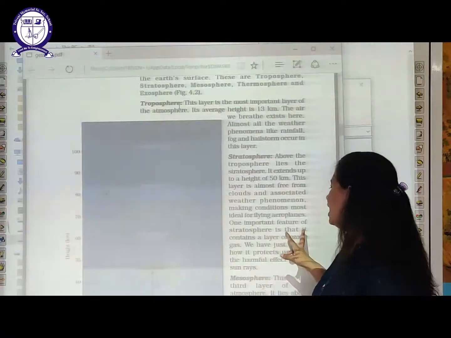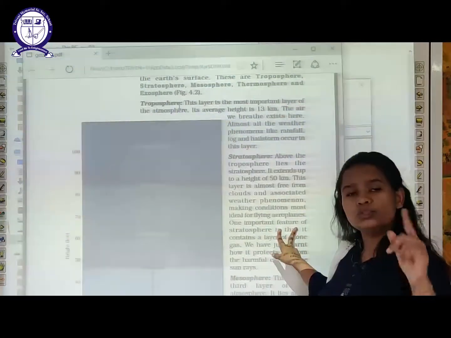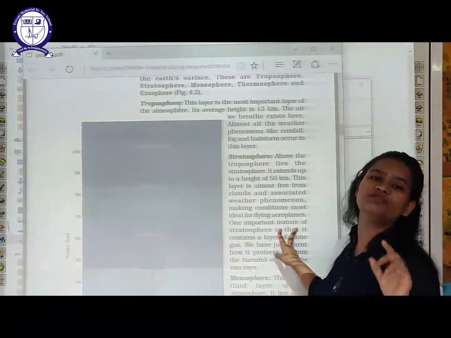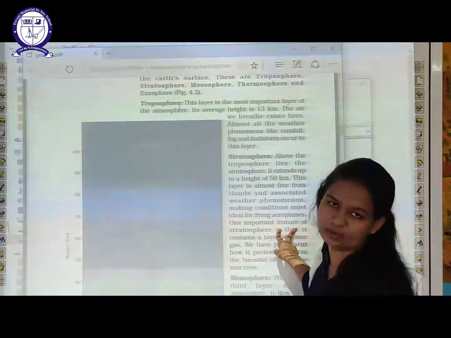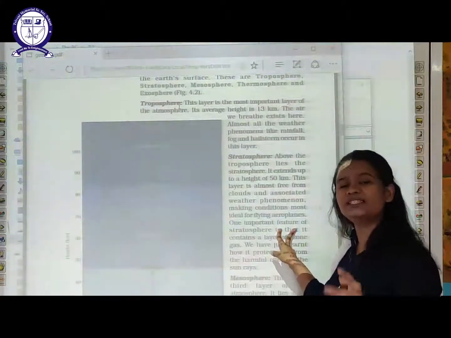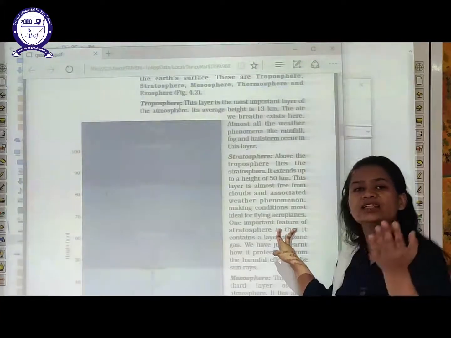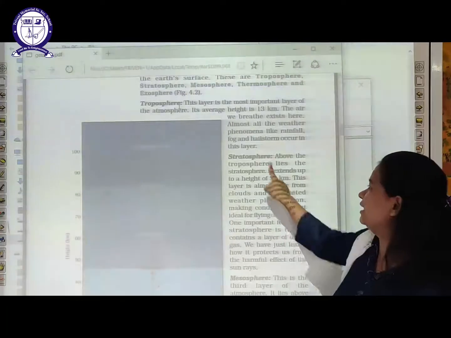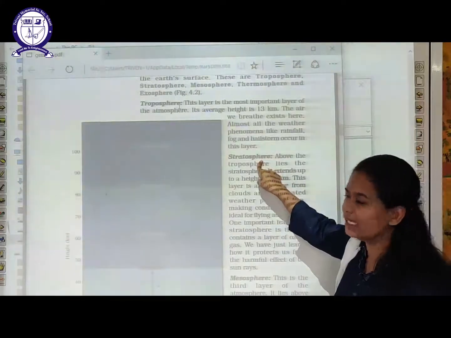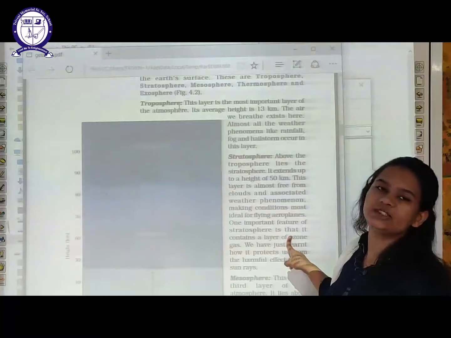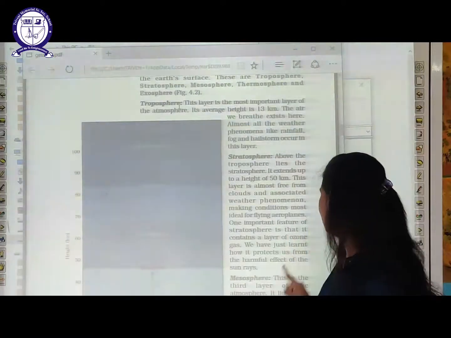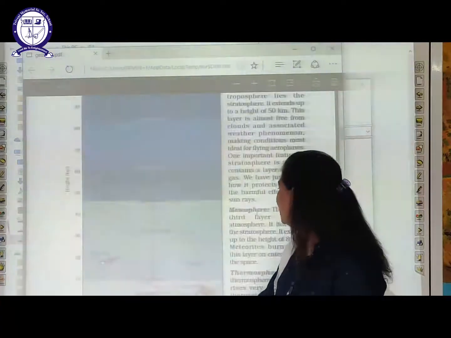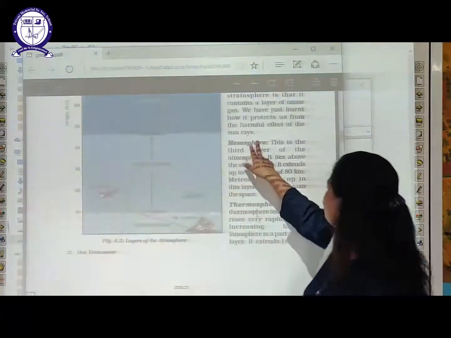Thereafter, students, I already told you this thing in the starting of the chapter, that the ozone layer protects us from the harmful ultraviolet rays of the sun. Now the question is, in which layer of atmosphere is this ozone gas present? This ozone gas is present in the stratosphere layer. So that is why it is also important for us, as it protects us from the harmful rays of the sun.